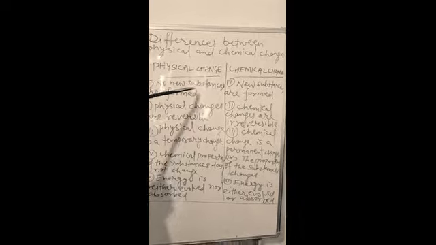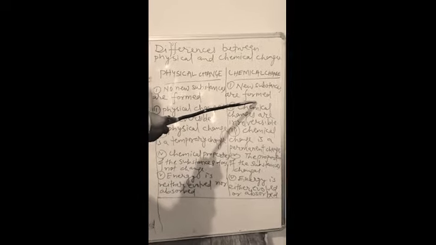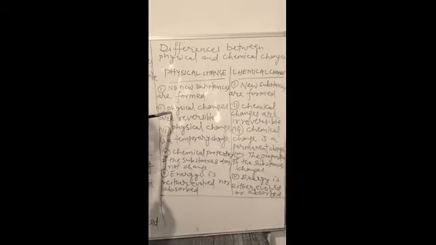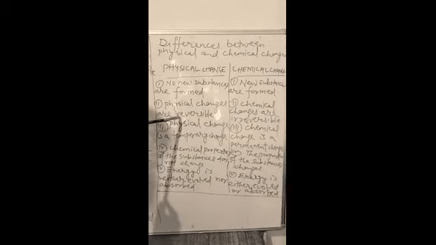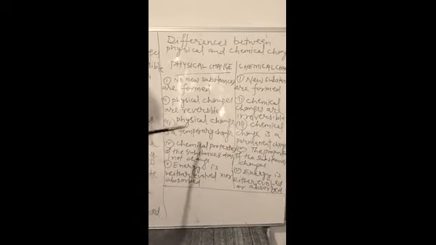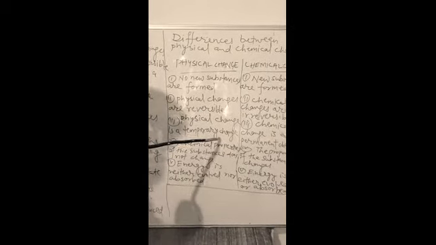Now we come to the differences between physical and chemical change. Let us take the different points one by one. In physical change, no new substances are formed, while in chemical changes, new substances are formed. Physical changes are reversible. Chemical changes are irreversible. Physical change is a temporary change.